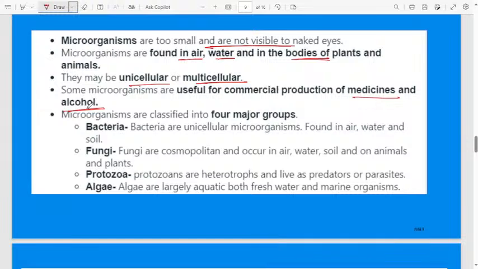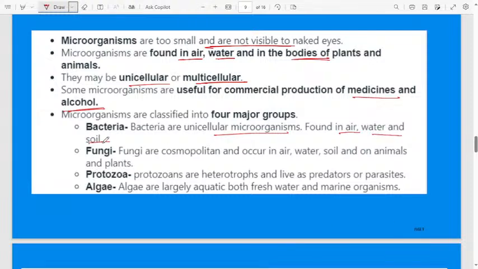Some help us, and we use them in the production of medicines and alcohol. Microorganisms are classified into four major groups: bacteria, fungi, protozoa, and algae. Bacteria, as already explained, are unicellular microorganisms found in air, water, and soil.